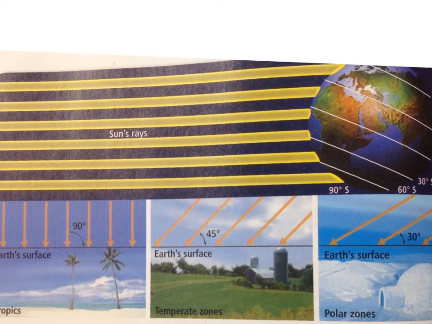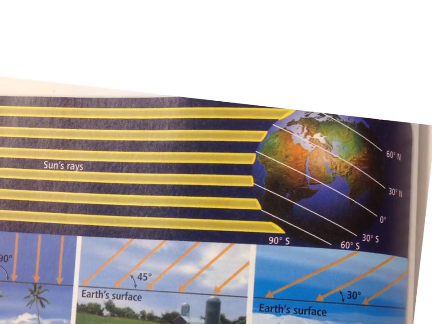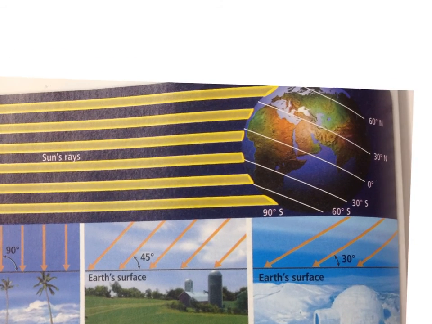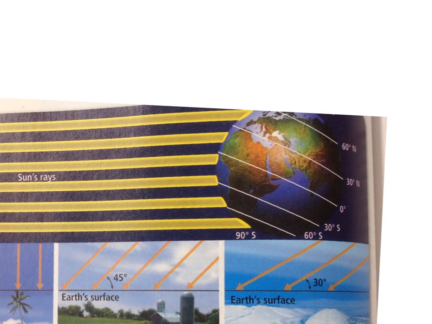Okay, so this is a little bit more high quality drawing, but you'll notice that we have a few of the lines of latitude drawn here. We have 0, which would be the equator, 30, 60. We're right in the middle between 30 and 60 in West Virginia. 90 would be at the poles.